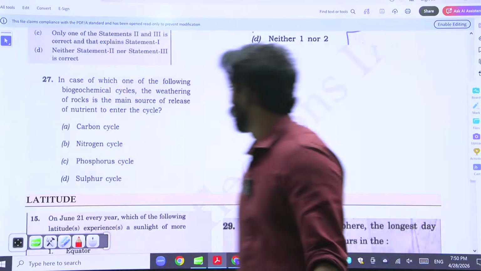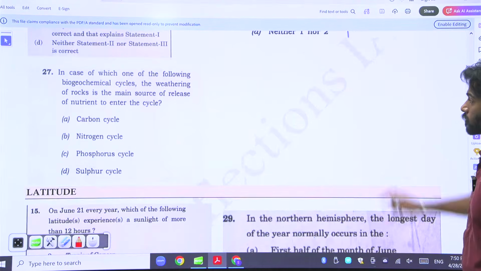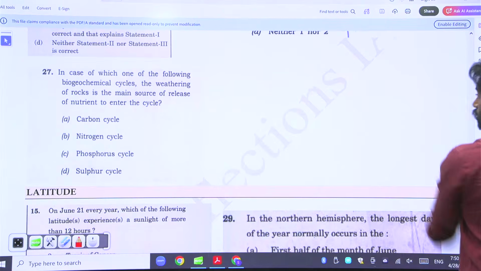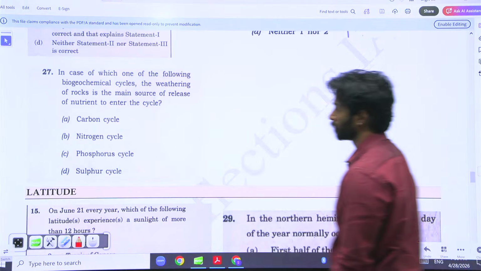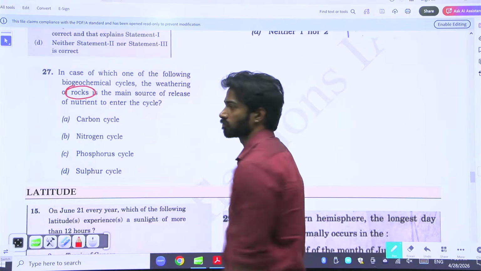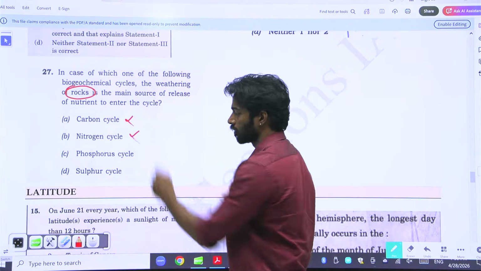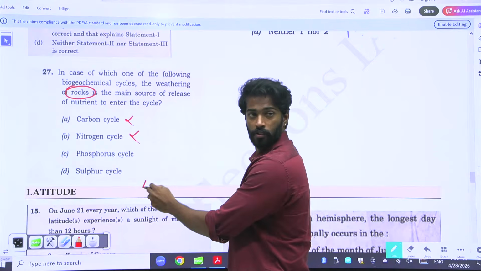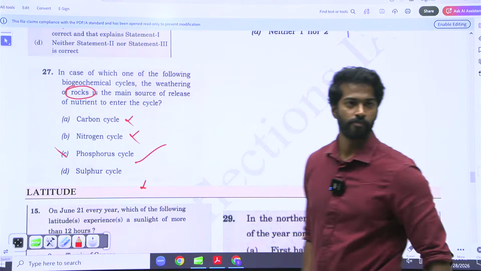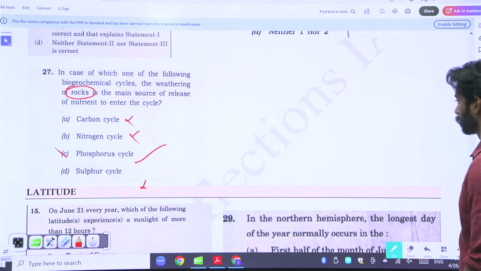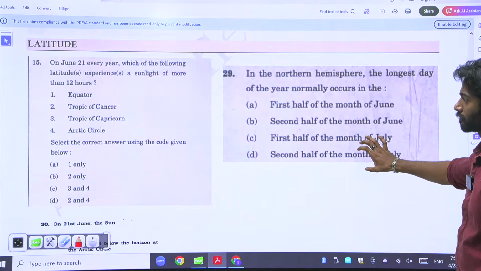Okay. In the case of which one of the following biogeochemical cycles is the weathering of rocks the main source of release of nutrients to enter the cycle? Weathering of rocks: carbon, nitrogen, sulfur, phosphorus. Hint: this is the favorite question of UPSC.